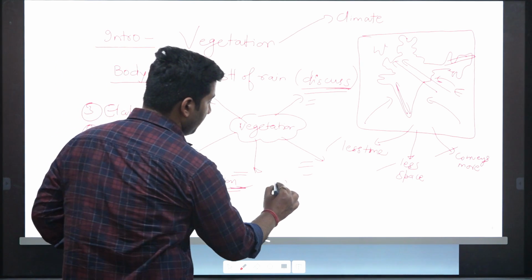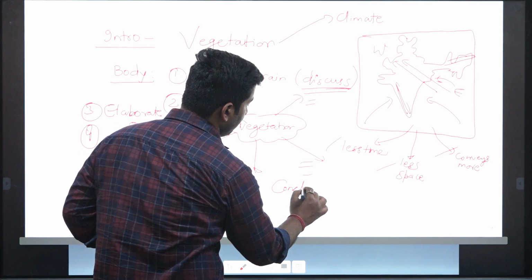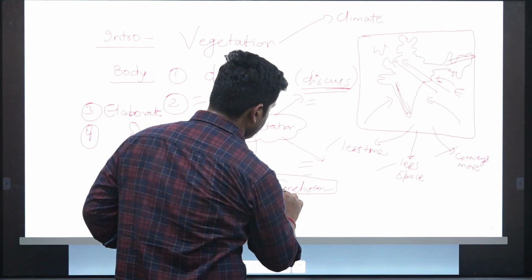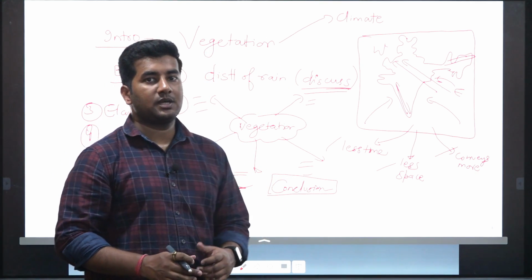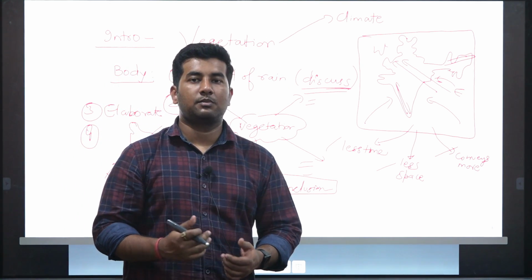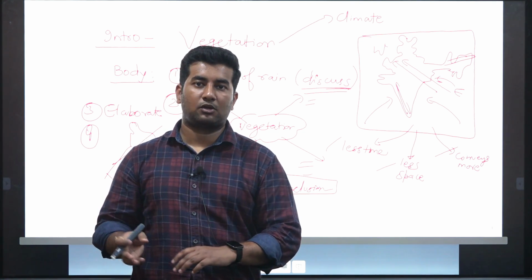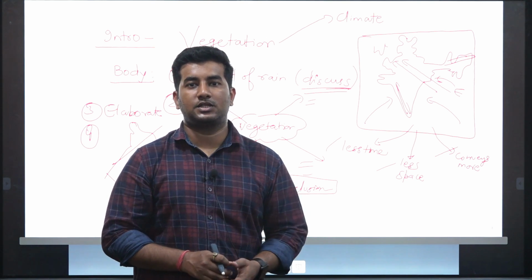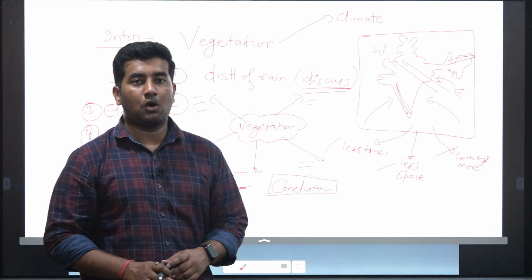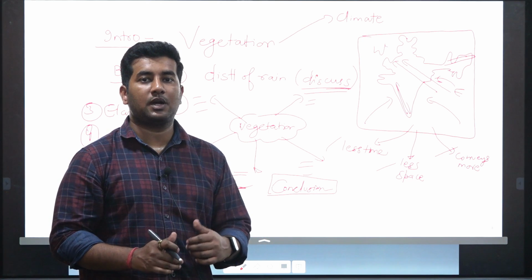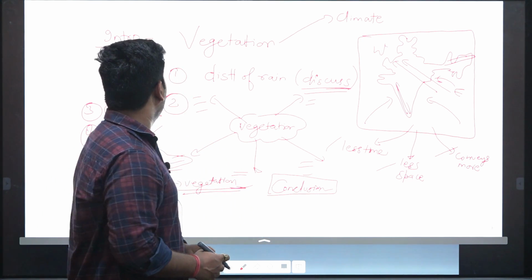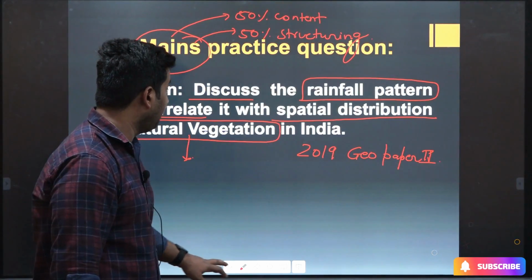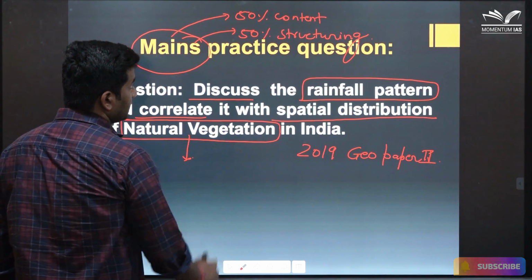Now, the conclusion is a place where you can further show your wisdom. So, you can add some contemporary dynamics like some government schemes or the impact of climate change on vegetation, some issues like forest fire that we have seen last year in Uttarakhand. So, this will also tell the examiner that you have some contemporary knowledge as well. This way you can structure a mains answer in a very effective way and get very good marks.